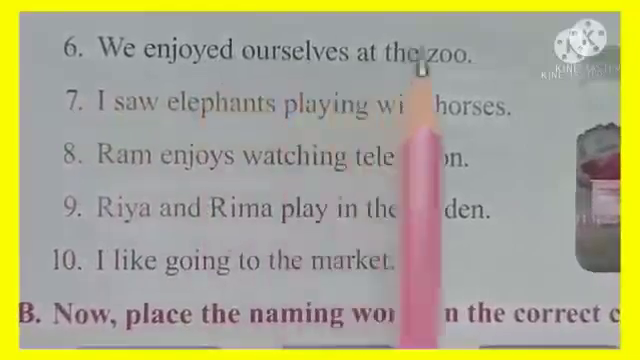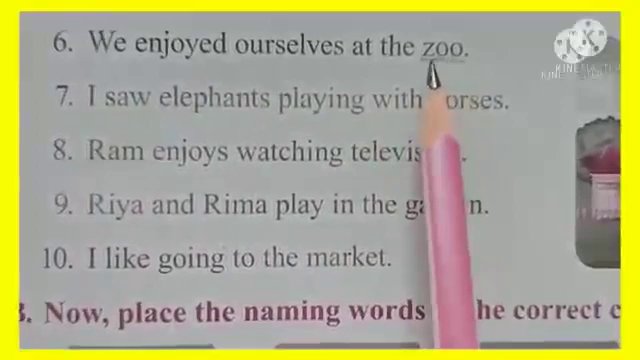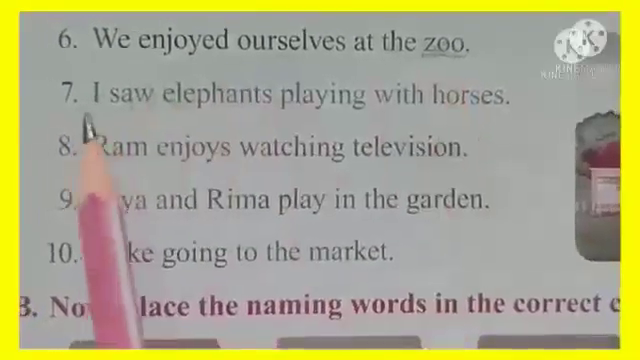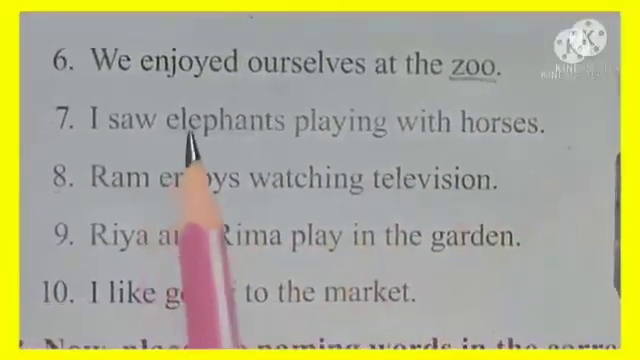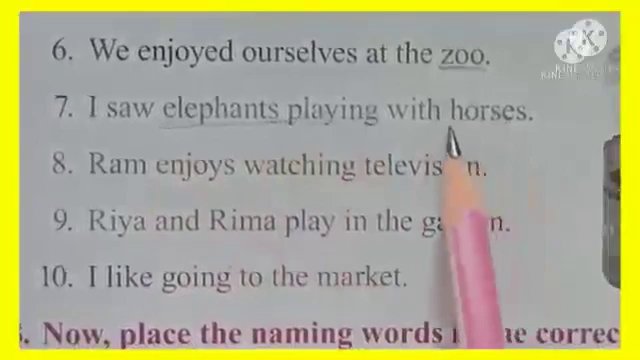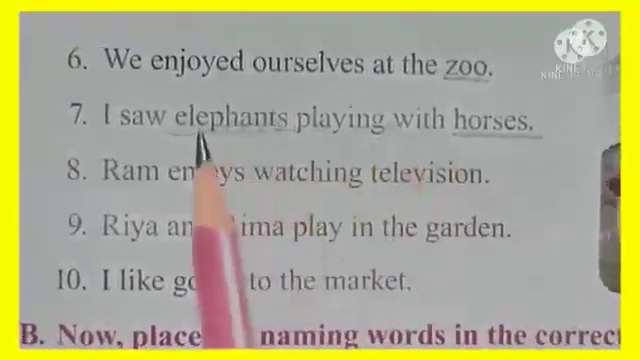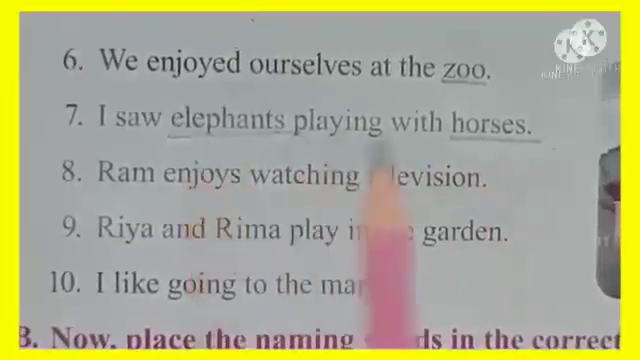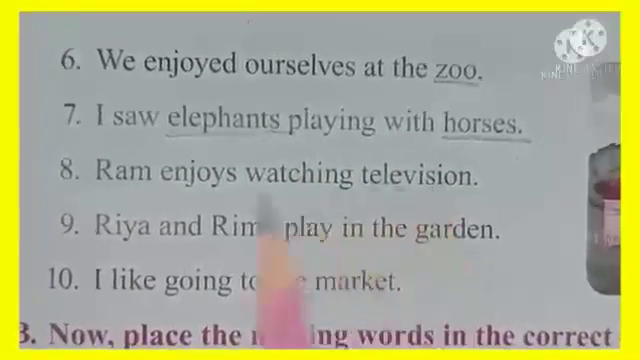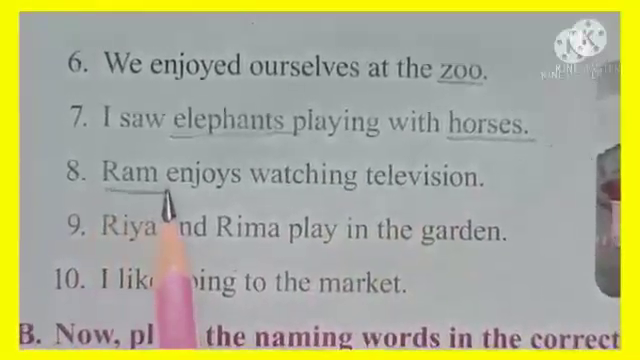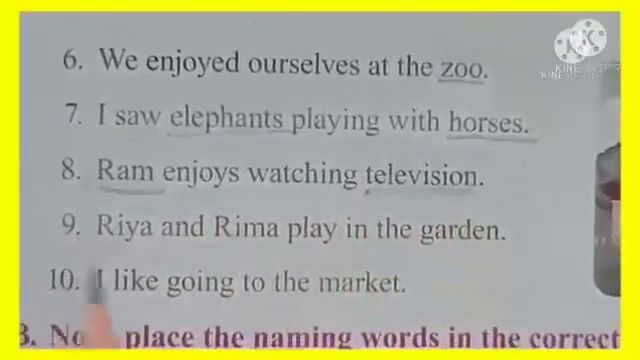We enjoyed ourselves at the zoo. Now, what is the naming word over here? Zoo. You can go to the zoo. It's the name of a place. I saw elephants playing with horses. Now, what are the naming words over here? Elephants and horses. They are names of animals. They are not names of a place or person. Ram enjoys watching television. What is the naming word over here? Ram, it's the name of a person. And television, it's the name of a thing.